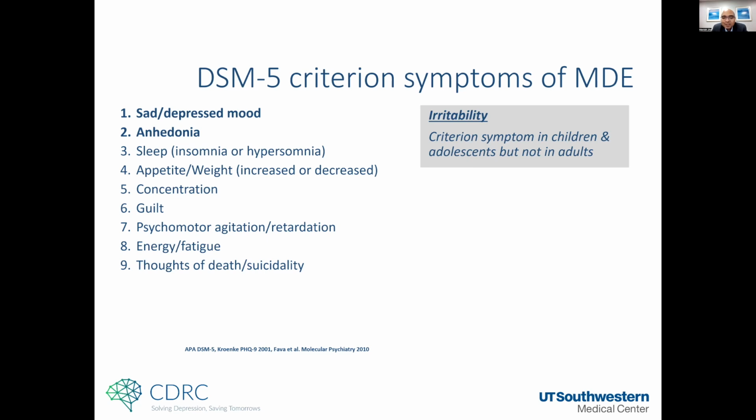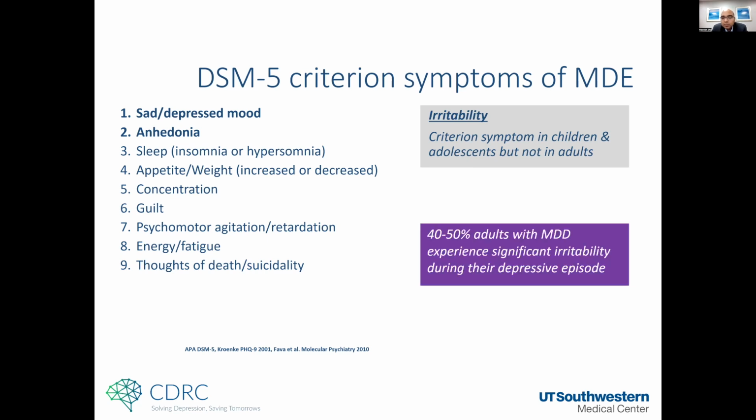We at UT Southwestern developed the Quick Inventory for Depressive Symptomatology, or QIDS. And QIDS, in adult version, does not have irritability. The adolescent version of QIDS has irritability. So even whether irritability gets measured or not is an artifact of whether it was included as a symptom or not. But even epidemiological studies and even STAR*D showed that about 40 to 50% of adults with major depressive disorder experience significant irritability during their current depressive episode. So that's, again, an important aspect to keep in mind.